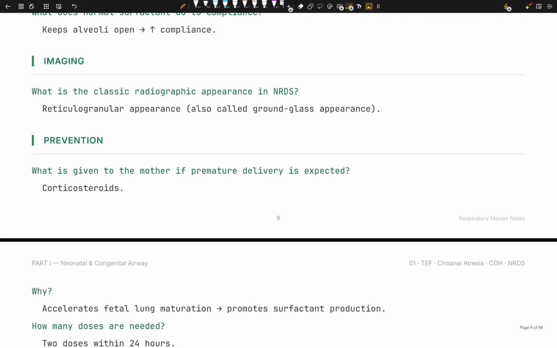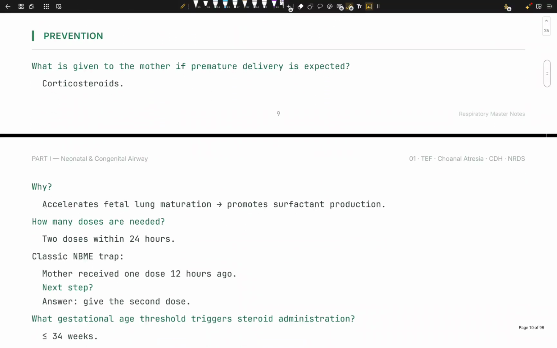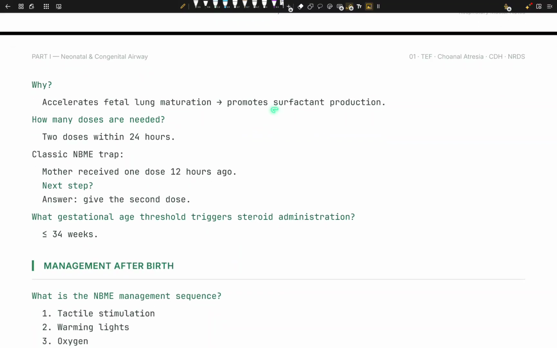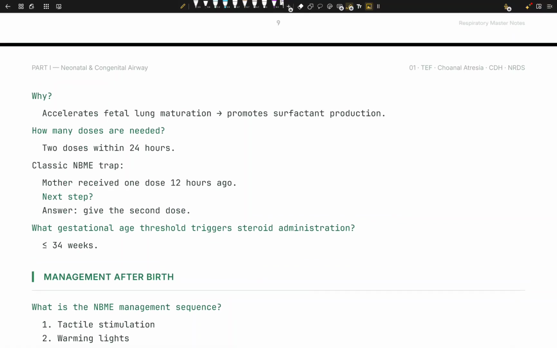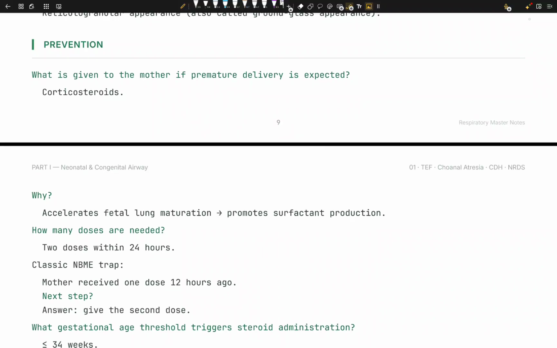We can prevent it when we give the mother what? Corticosteroids. Cool. Why? Because corticosteroids accelerate fetal lung maturation and promote surfactant production. How many doses? We need 2 doses within 24 hours, right? Classic NBME trap: the mother received 1 dose 12 hours ago. What's next? Give the second dose, right? What gestational age threshold triggers steroid administration? Greater than or equal to 24 weeks. Okay, we want to give corticosteroids.